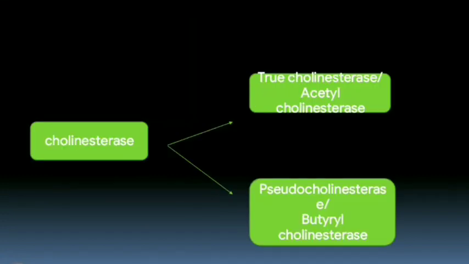The cholinesterases are of two types, true cholinesterase and pseudocholinesterase. Acetylcholinesterase is strategically located at all cholinergic sites and serves to inactivate acetylcholine instantaneously, while butyrylcholinesterase, present in the plasma and elsewhere, probably serves to metabolize ingested esters.